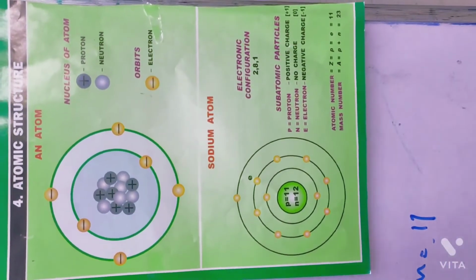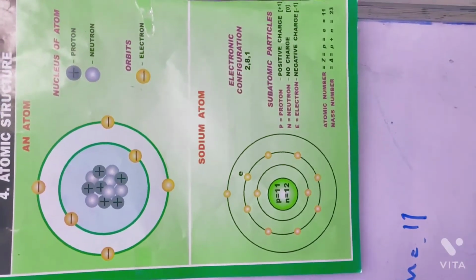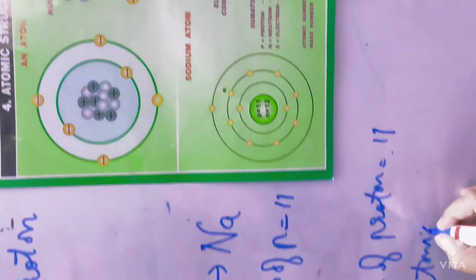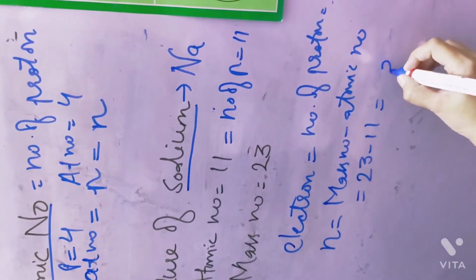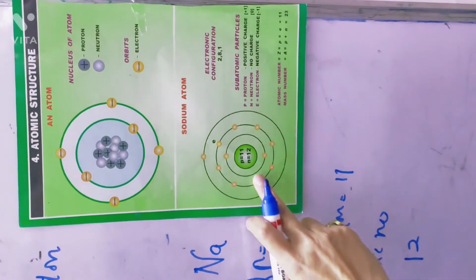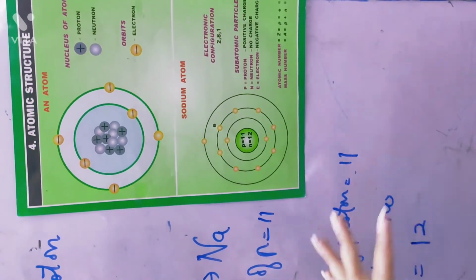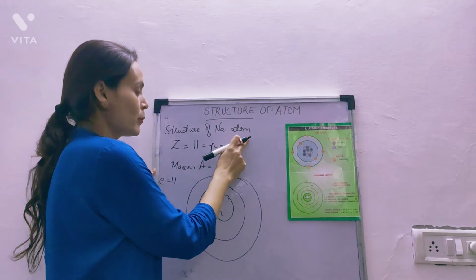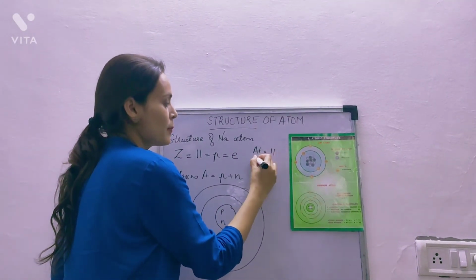Then neutrons. Mass number is 23. How do we find the neutrons? The neutron is mass number minus atomic number. Simple. 23 minus 11 is 12. So neutron is 12. Inside the nucleus we will write proton 11 and neutron 12. Now, how will we draw the electrons? Now the structure of sodium atom. The atomic number is 11 and the mass number is 23.